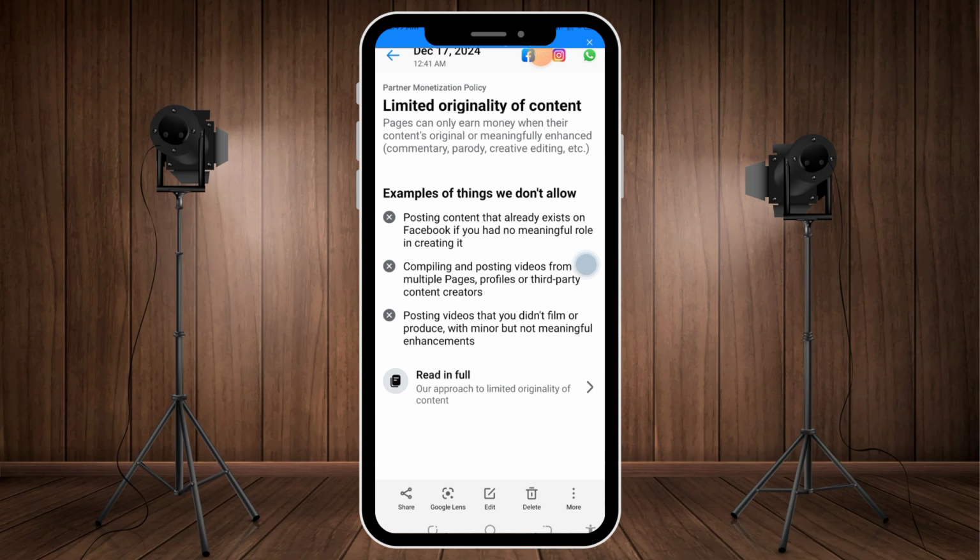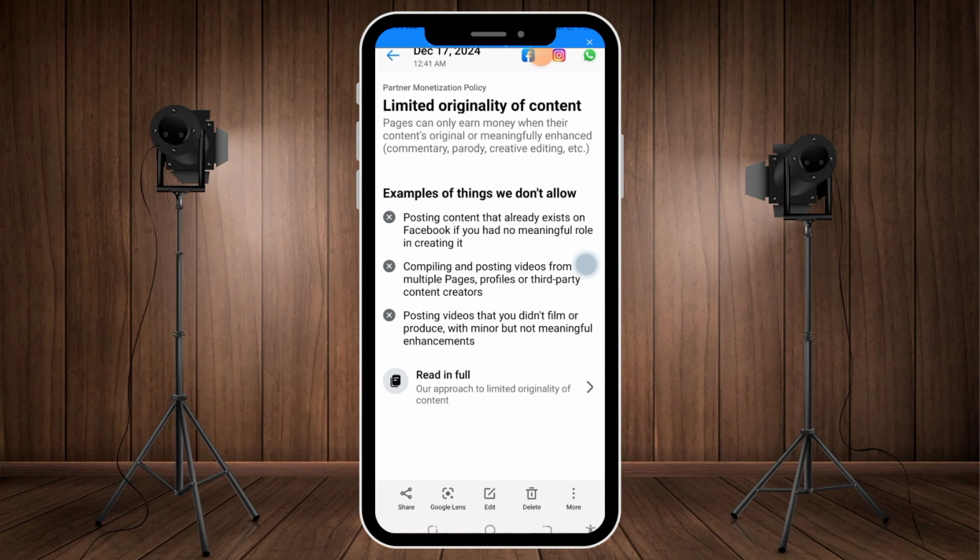I'm going to show you how to apply for this kind of violation. Now, there are two things that I want you to understand. We have limited originality of content. This means that your content is not original. That means you are getting clips from other people's content that have been posted on social media without proper editing or without proper